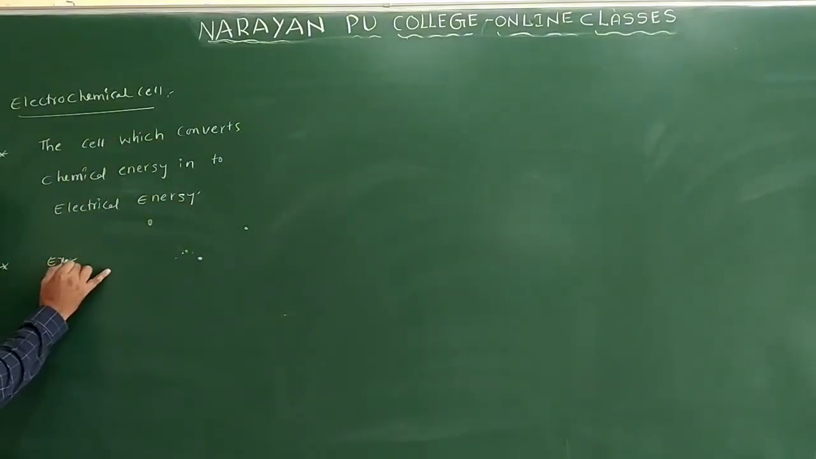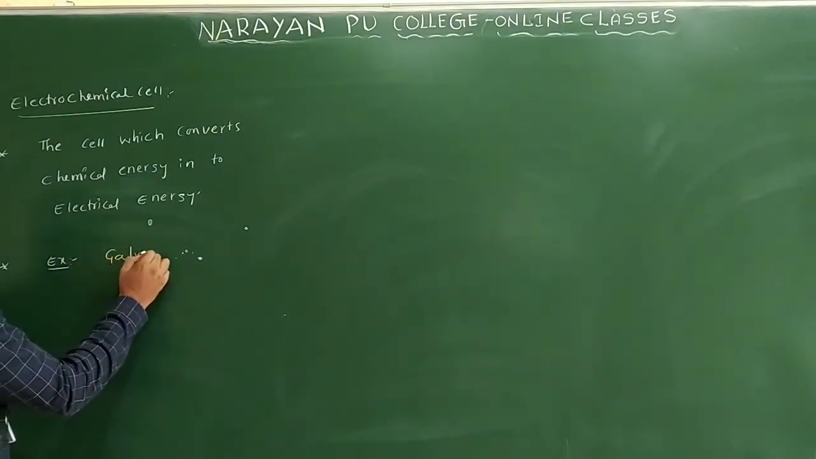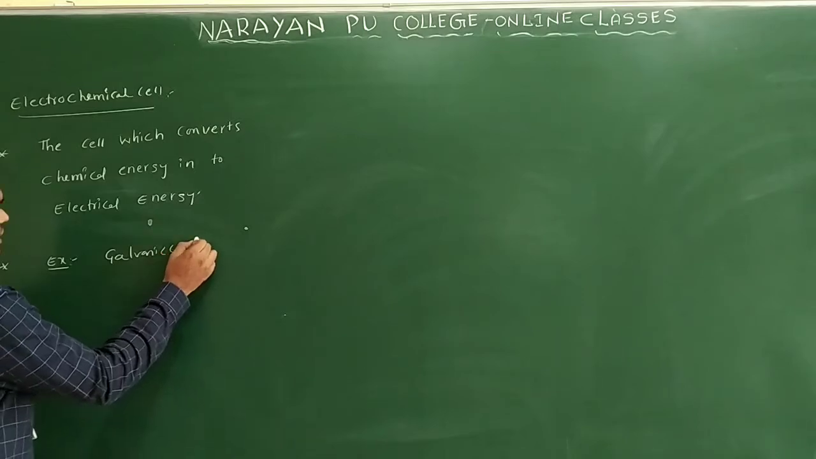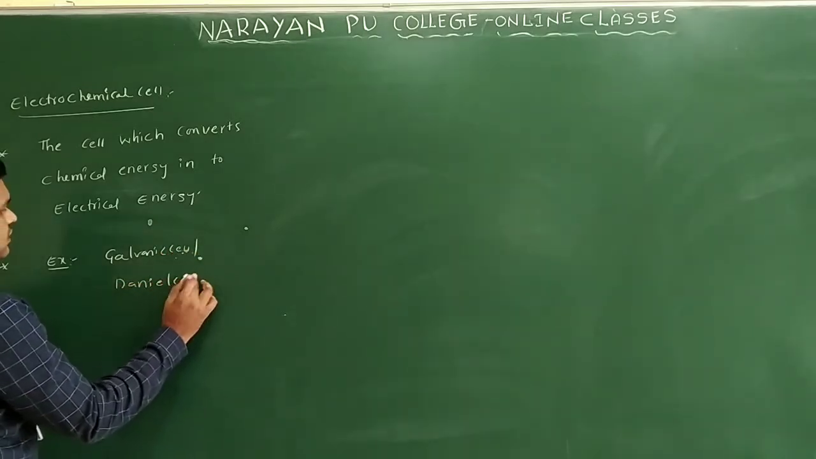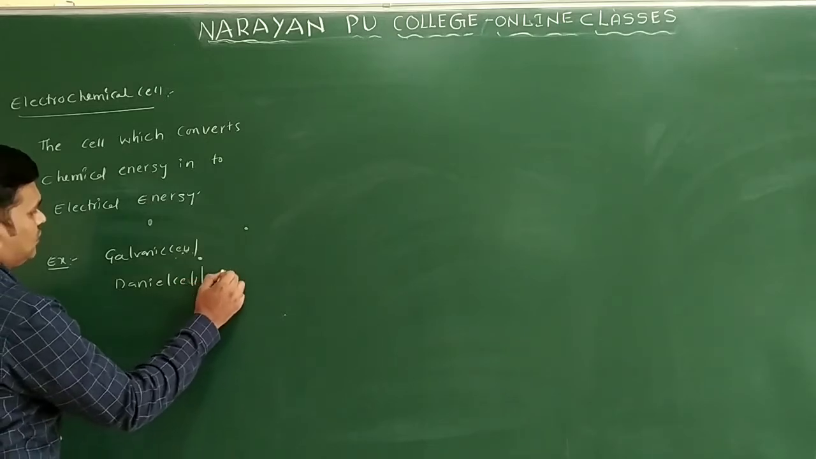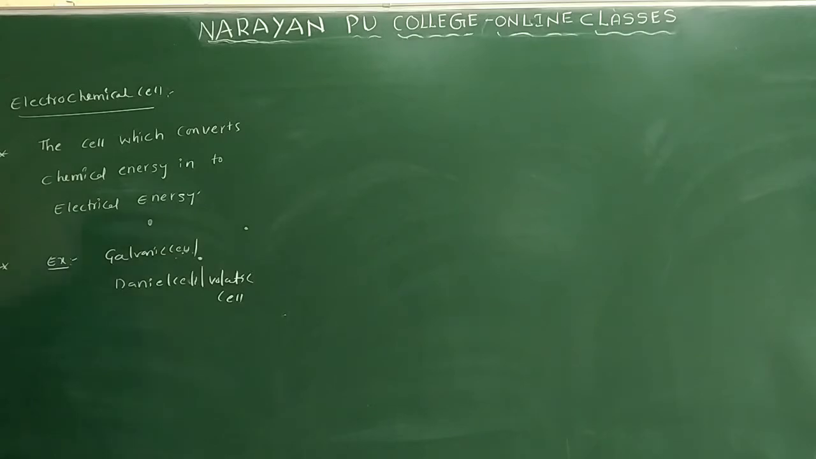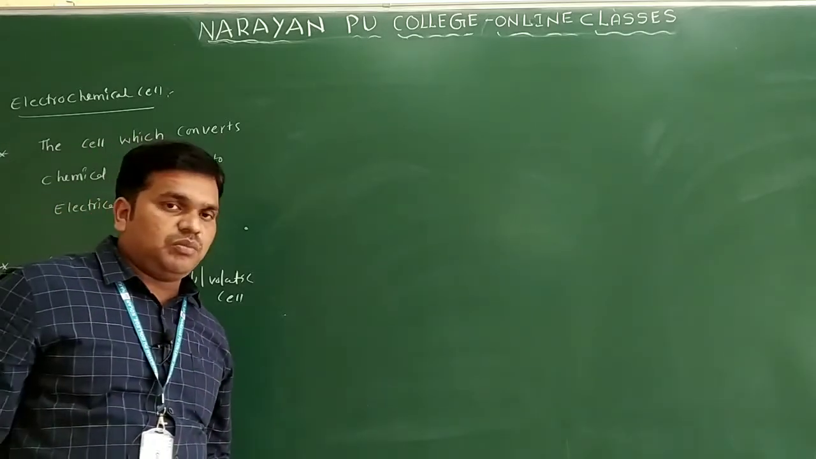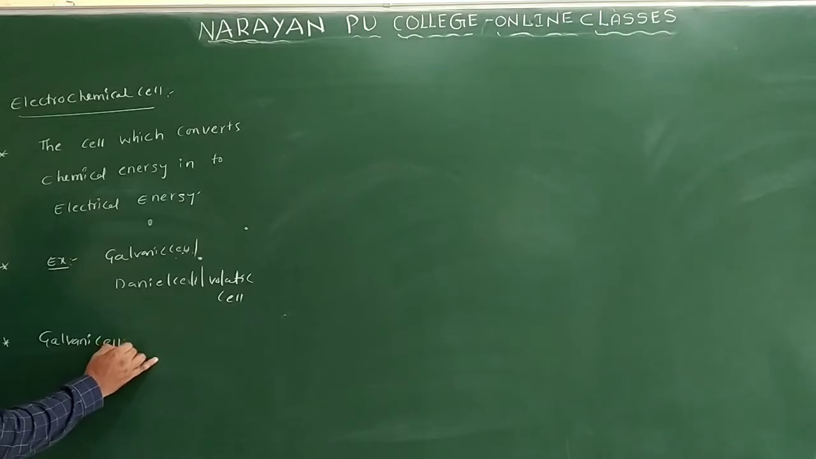So what are the examples of an electrochemical cell? We are taking the galvanic cell, or Daniell cell, or one more we have, the voltaic cell. Galvanic cell or Daniell cell or voltaic cell, these are examples of the electrochemical cell only. If we take the galvanic cell, the galvanic cell is an example of an electrochemical cell.